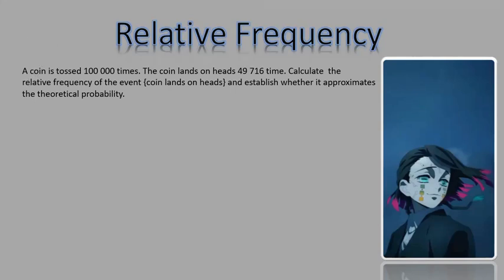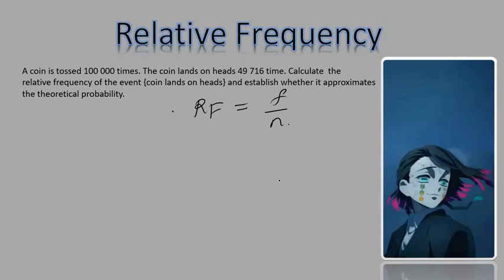So let's look at this one here. The first thing we have to be mindful of is a formula. We have a formula that says the relative frequency is equal to the frequency over n. Now, what is n? n is the number of times this experiment was done. So this experiment was done 100,000 times, and the frequency is how many times this landed on the outcome that was needed in this situation.